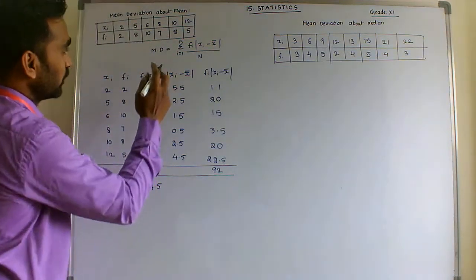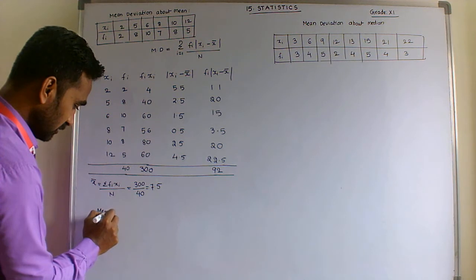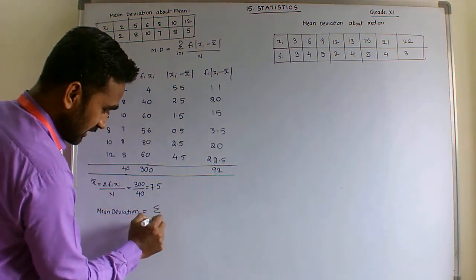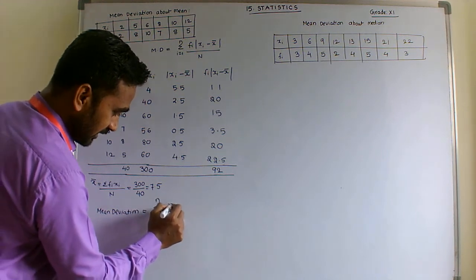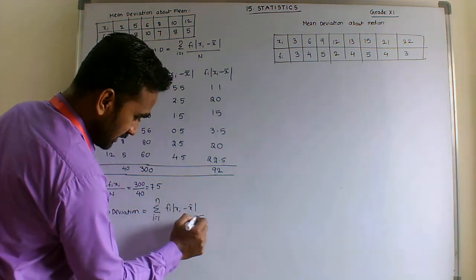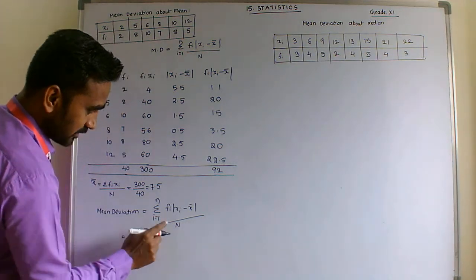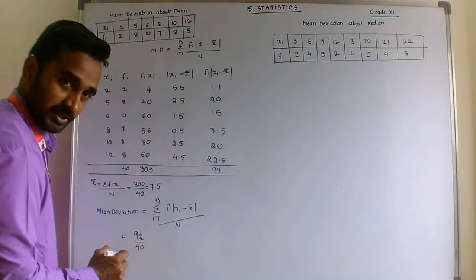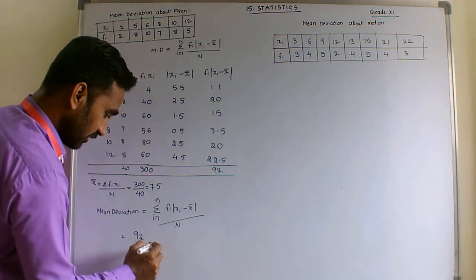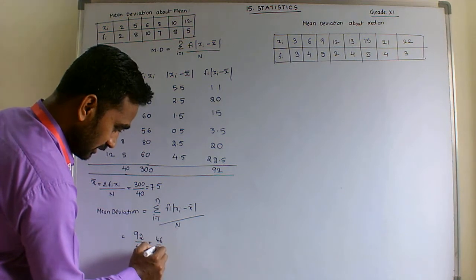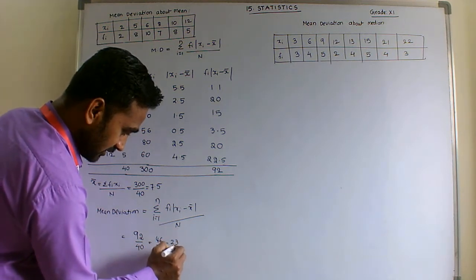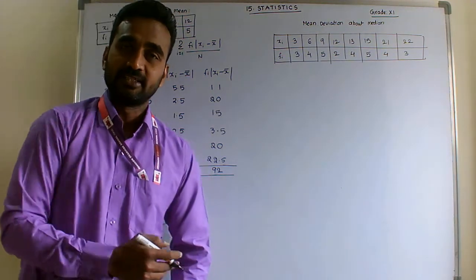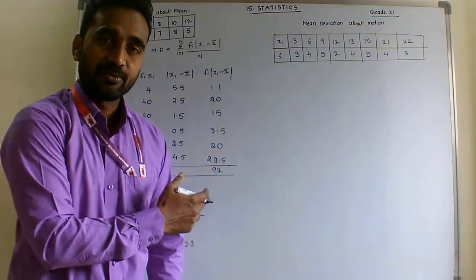Now our formula, mean deviation is equal to sigma, i equal to 1 to n, fi times xi minus x bar, by capital N. The above result is 92, so 92 by 40, that means 46 by 20, that means 23 by 10, that is equal to 2.3. So 2.3 is the mean deviation of the above data.